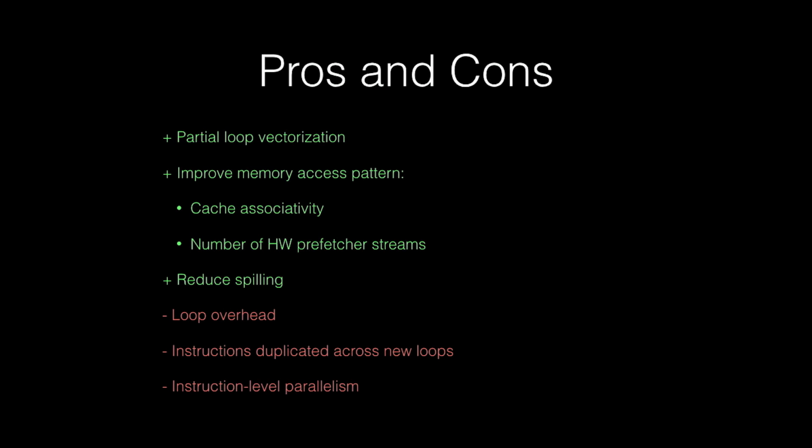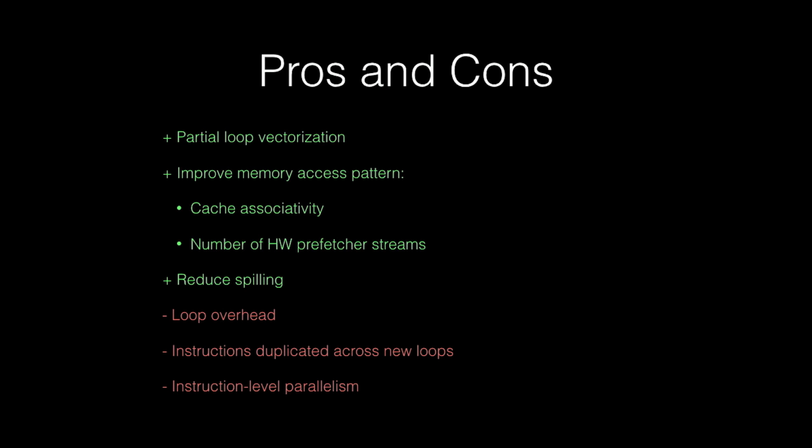Also, ILP could be reduced because you're going to be sequentializing the code by splitting it into multiple loops.